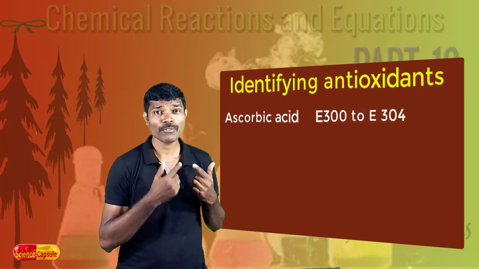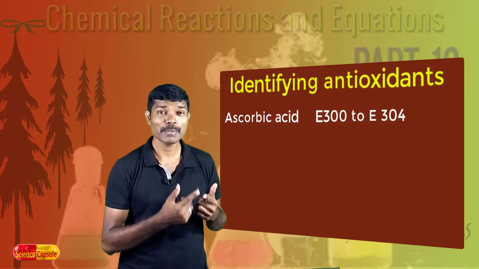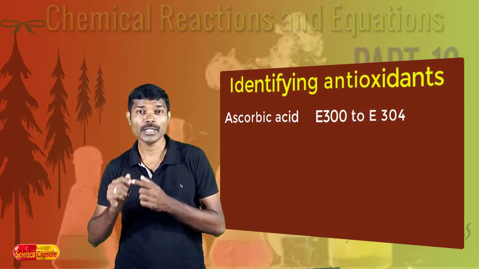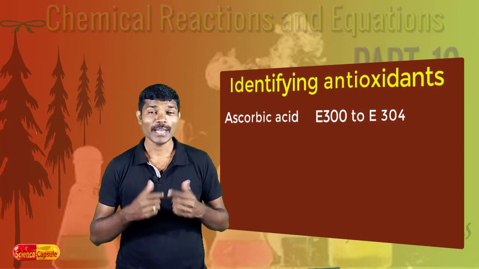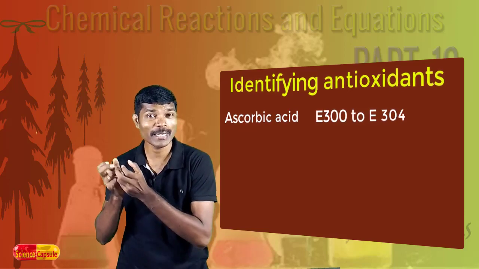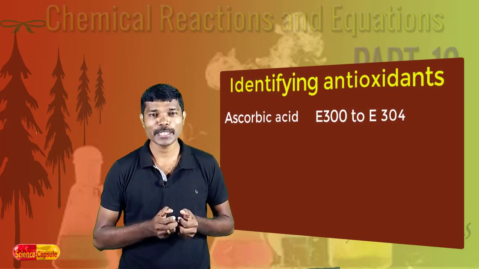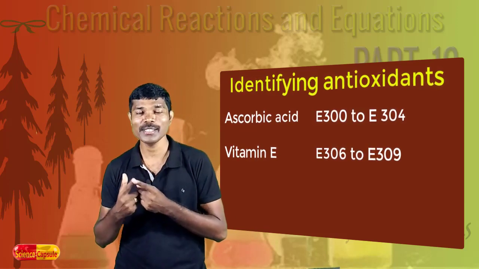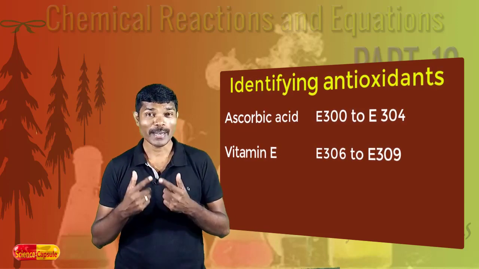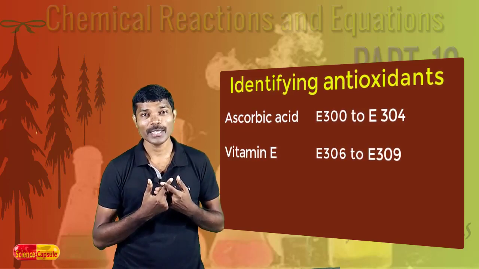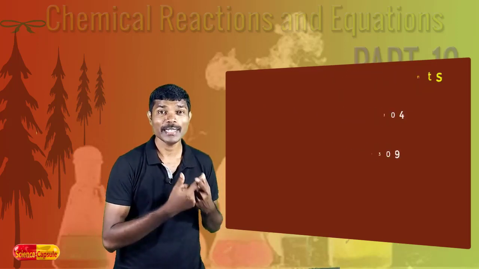So, the presence of ascorbic acid is represented by the code E300 to E304. Likewise, the antioxidants obtained from the vitamin E family will be represented by the codes E306 to E309. If you find these codes, then you will understand that the antioxidant is obtained from the vitamin E family.